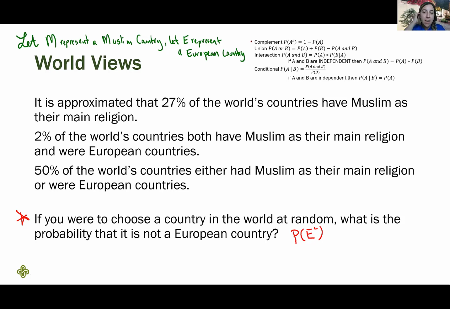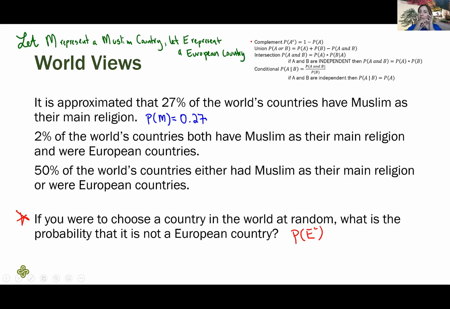So 27% has Muslim as their main religion. So P of M equals, it's a good habit to express your percentages as proportions when working in probability formulas. So 0.27. 2% of the world's countries have both Muslim as their main religion and are European countries.